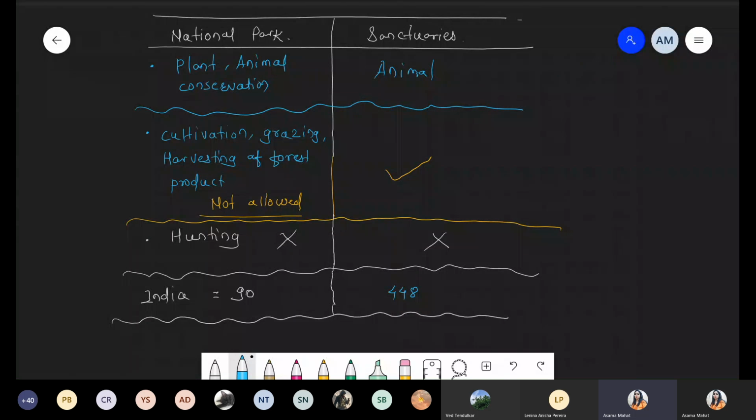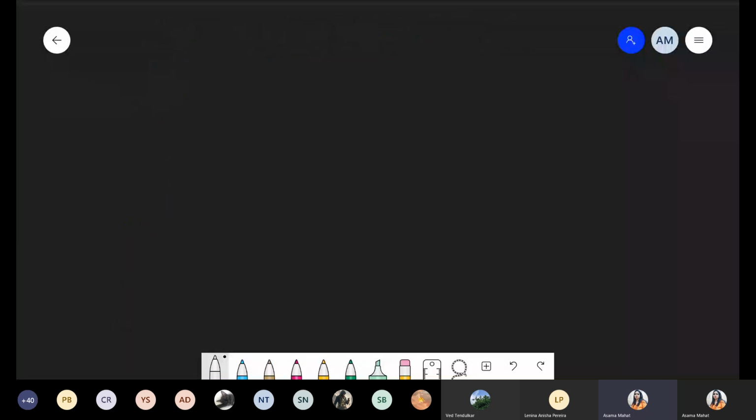Chalo, so should we continue? So write down number three. We are talking about biosphere reserve.